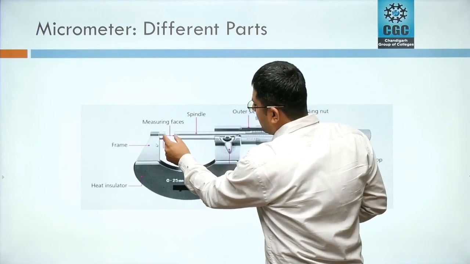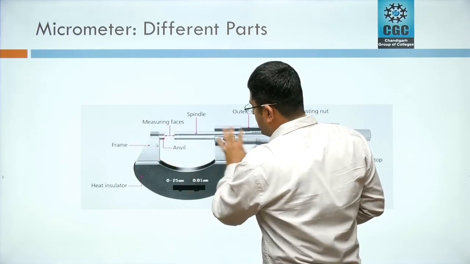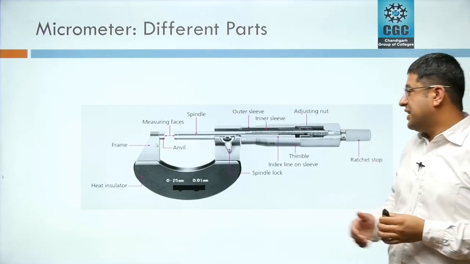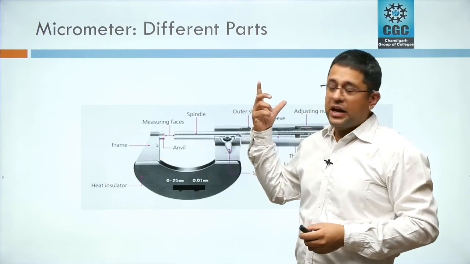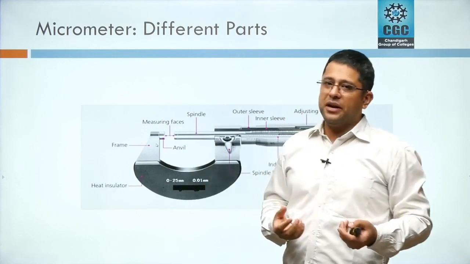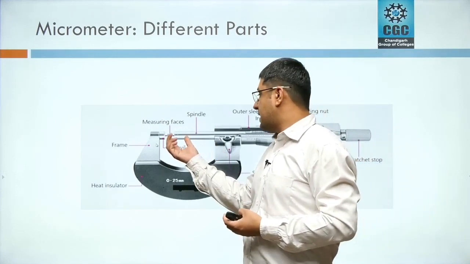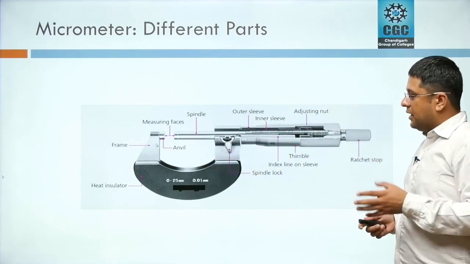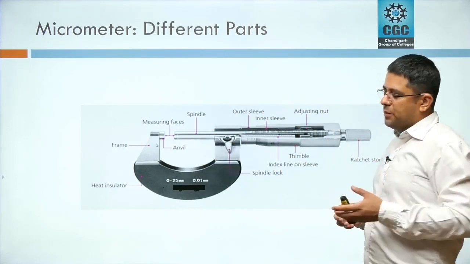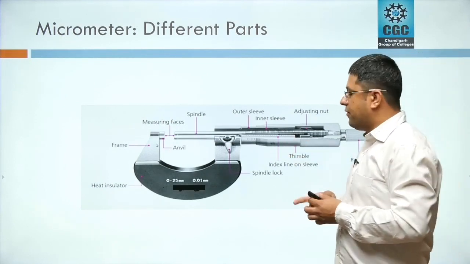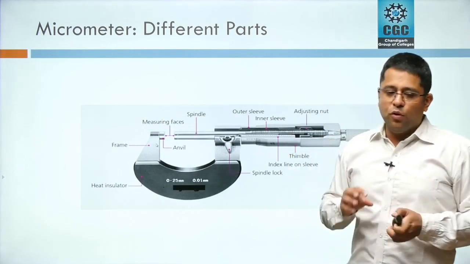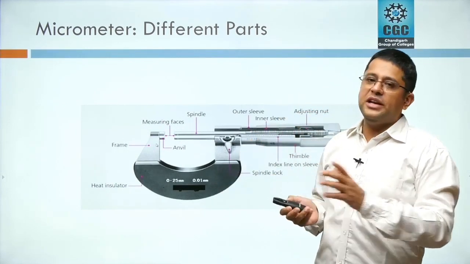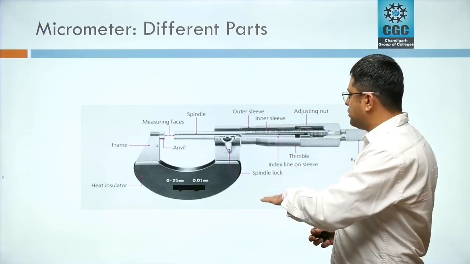These faces are provided with the carbide tips. तो वैसे तो ये SS का है but इसकी जो tips है वो हमें कार्बाइड की होती हैं. Why? Because these are subjected to wear and tear. तो wear and tear, carbide is a very hard material. That's why we have replaced the SS with the carbide here. There is a spindle. Basically this device work on the principle of a nut and bolt. So when we move a bolt inside a nut, with each rotation there is also a linear movement. This principle is used in this device.